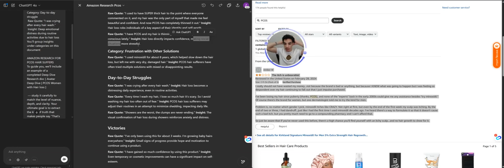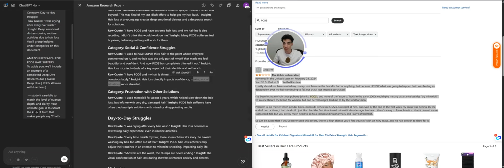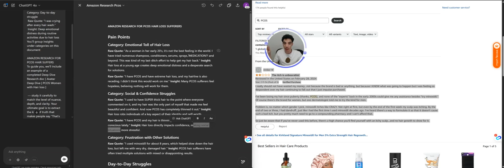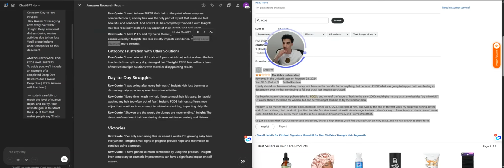Or maybe our prompt is not the best, but still, what's the purpose of using this prompt? It's just to get this raw content. Then we're going to clean the documents ourselves later on. Frustration with current solutions: "I used Mixel for about 8 years, which helped slow down the hair loss, but left me with very damaged hair."